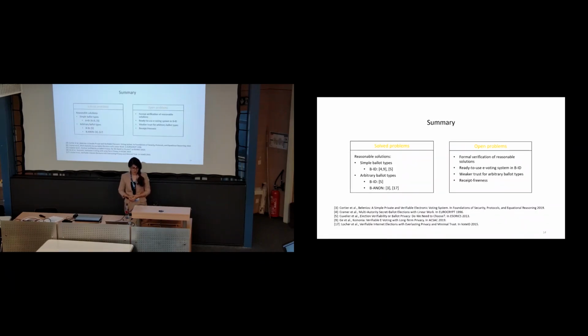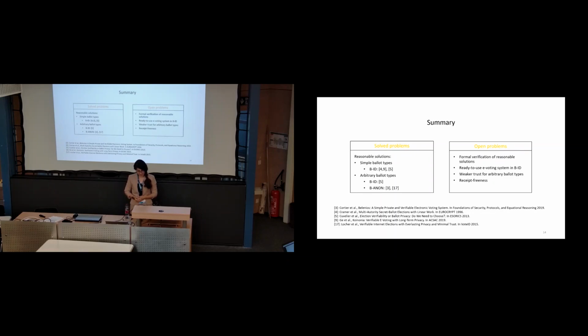To summarize, I would like to mention the solved and open problems. Regarding the solved problems, we distinguish between two different ballot types. The first one is the simple ballot type, which means that each voter has to vote only for one candidate, and we also have the arbitrary ballot types, which means that the voters can rank the candidates. For the simple ballot types, the solution exists in the superior class, but for the arbitrary ballot types, we have solutions in both of the classes. By solution, I mean a reasonable solution under realistic assumptions.